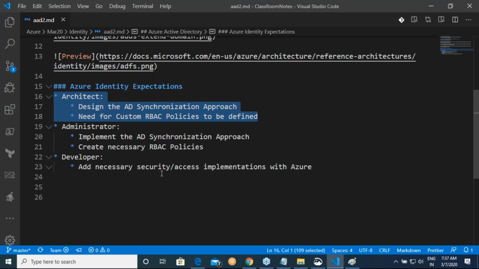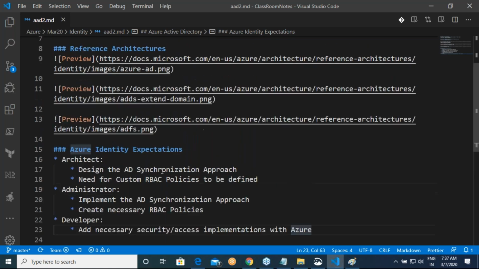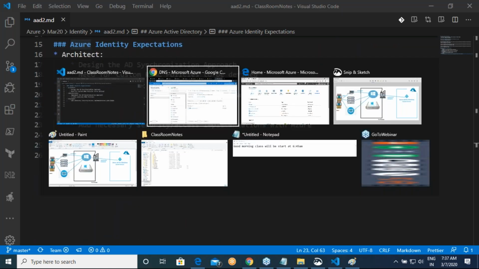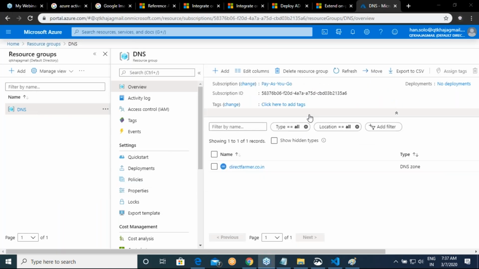And then the third one, developer: you might need to change your access or security implementation. For example, you will definitely be writing authentication code. So your authentication code should start speaking with Azure. For that, Azure gives you some help, some code snippets. You have to start looking at them. Clear on this? There is much more to understand. Today I'm just giving you an overview of all of this. Right now let me open the page we have written.